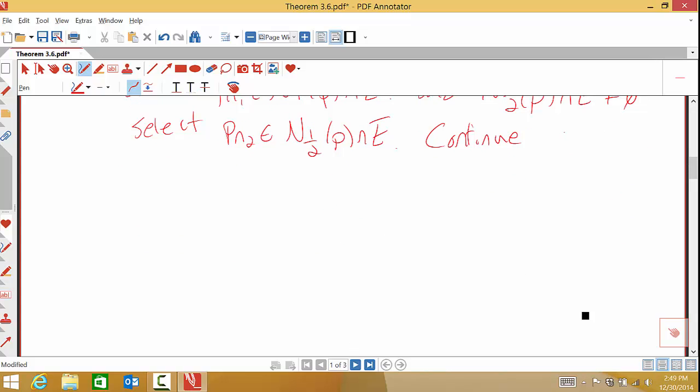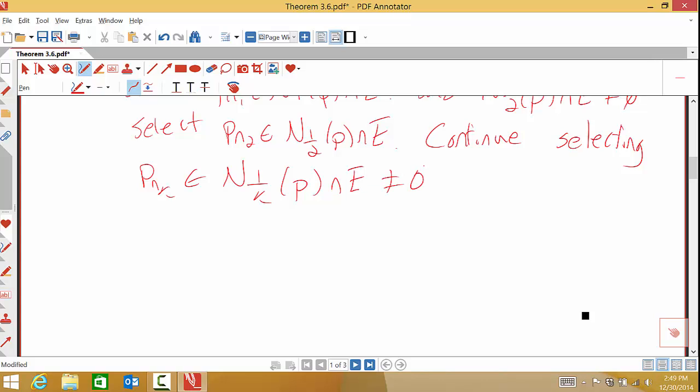We're going to select, let's say, p_nk in the neighborhood of radius 1 over k of P intersect E, and what we've done is we've formed a sequence. Okay, this is again not empty. Then our subsequence, p_nk, converges to P.